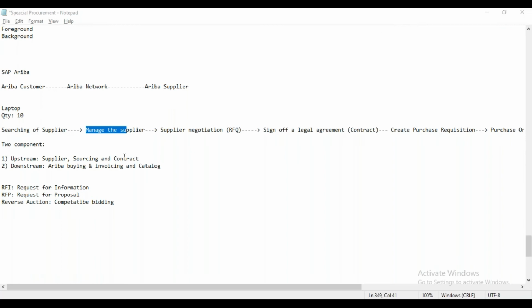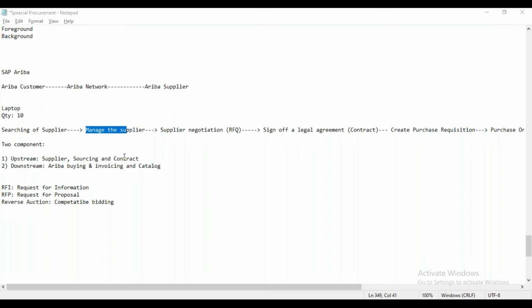And that process is called supplier posting. And one more is in the upstream, as I said, the supplier sourcing and the contract. The thing you explained is related to the SLP, I mean, supplier registration. It is regarding the SLP, right?